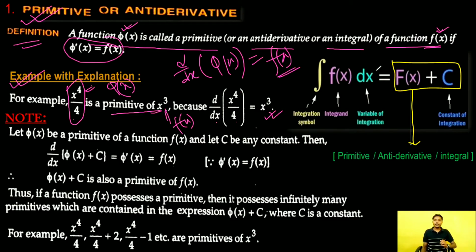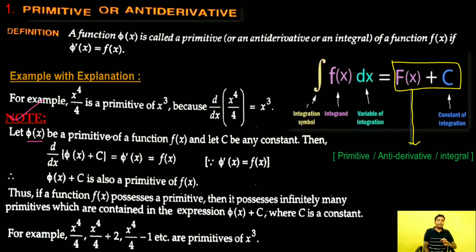Here this symbol is called the symbol of integration, and this small f x is called integrand. dx is called the element of integration, and here the total capital F x plus c is called primitive or antiderivative or integral, and this capital C is called constant of integration. Okay, now have a look. There is an important note.